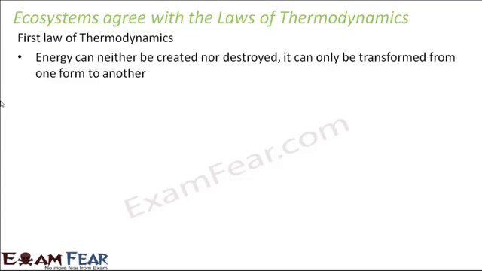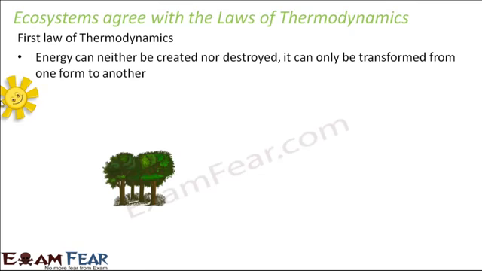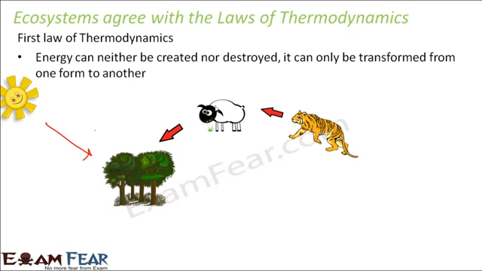So it can get converted from one form to another, but it can never be destroyed or created. So let us look at the example of an ecosystem. So that's what happens here. The plants receive solar energy, that is the energy from the sun. Then from plants the energy gets transferred to the herbivores, from herbivores to carnivores, and from them to the decomposer. So that is how energy gets transferred from one form to another.